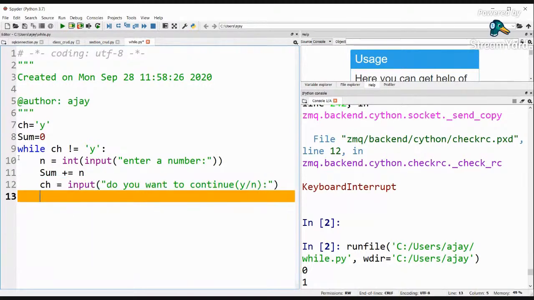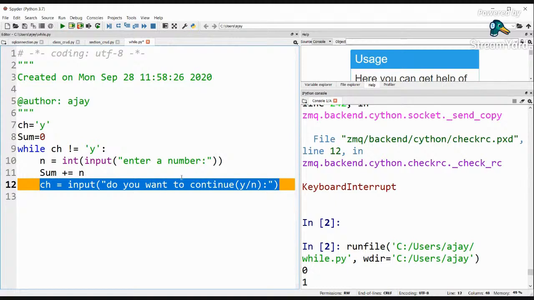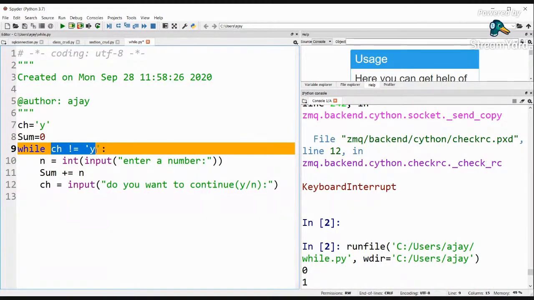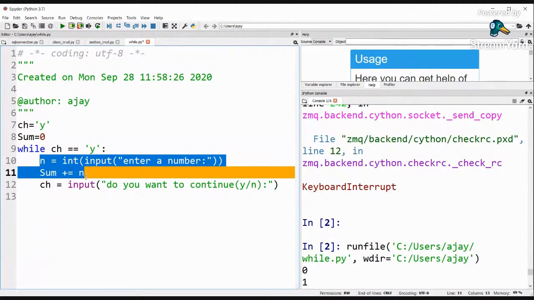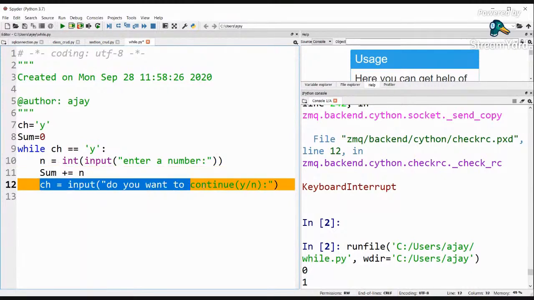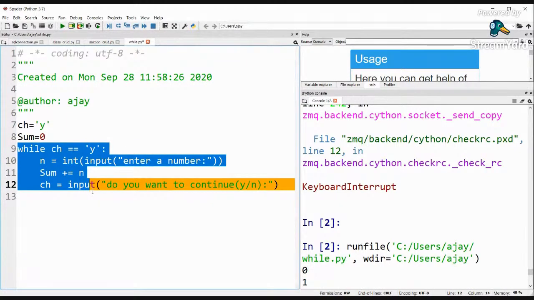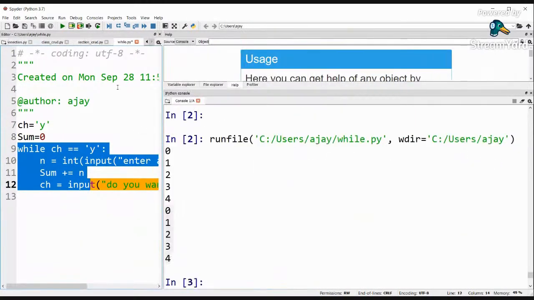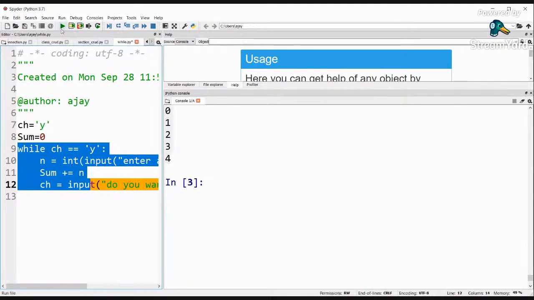Then from here the controller is going to jump up and check whether ch is equal to y. So if ch is equal to y, then again it is going to go inside, accept a number, add that number to the previous total, and then again ask whether I want to continue or not. If I give some other character, then this while loop is going to break. Now let me just run this and show you.